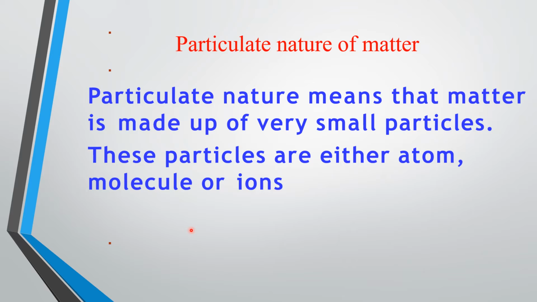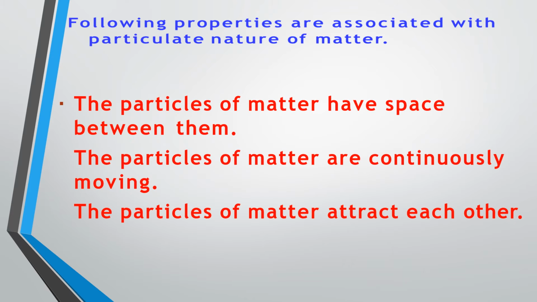To know how small these particles are, we can do a small activity. But before that, let us briefly discuss the properties associated with the particulate nature of matter. The particles of matter have space between them, the particles are continuously moving, and the particles also attract each other.